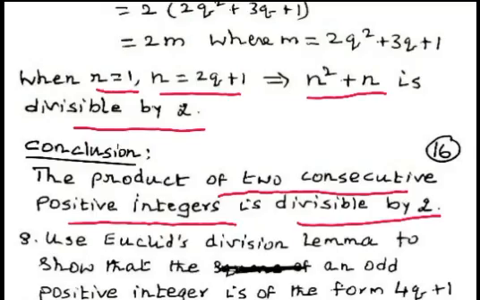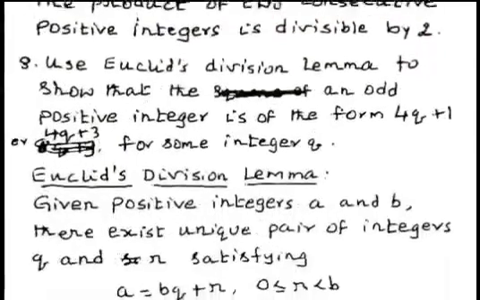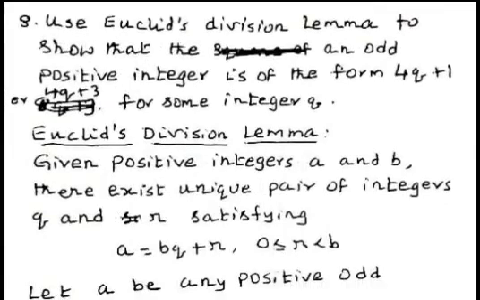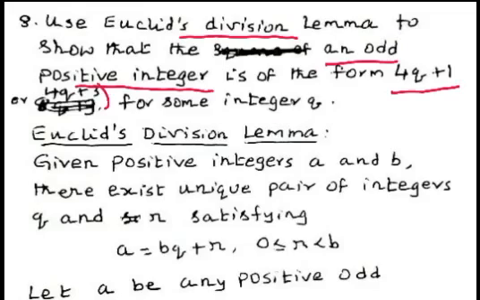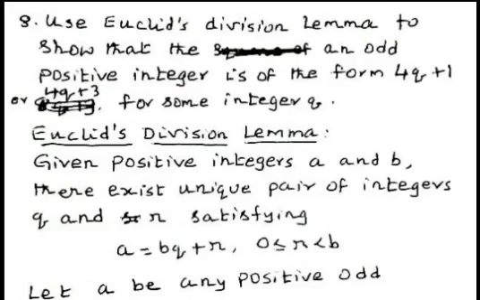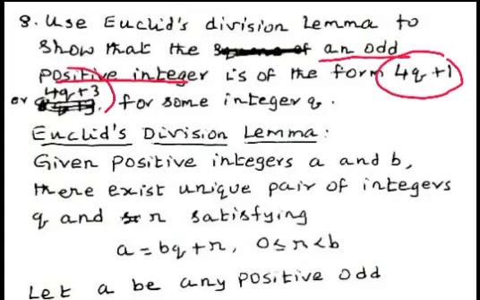Now, we consider another problem. Use Euclid's division lemma to show that an odd positive integer is of the form 4q plus 1 or 4q plus 3 for some integer q. The given problem is to show that an odd positive integer is of the form 4q plus 1 or 4q plus 3 for some integer q.